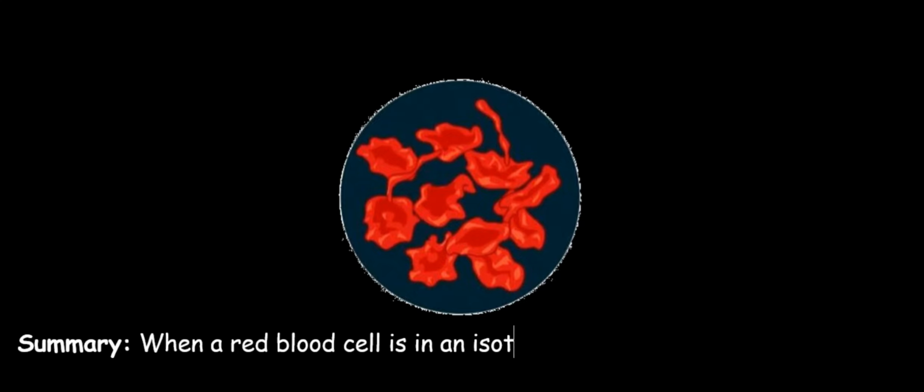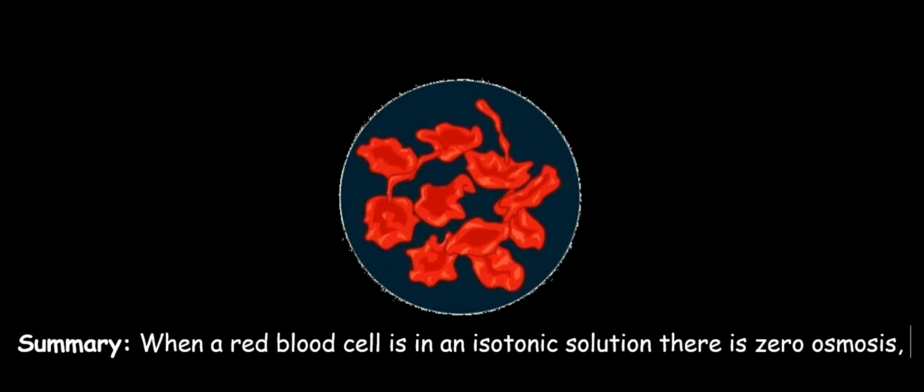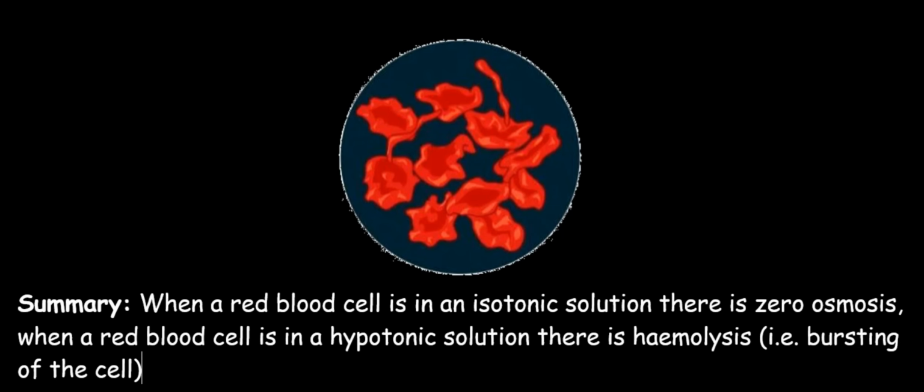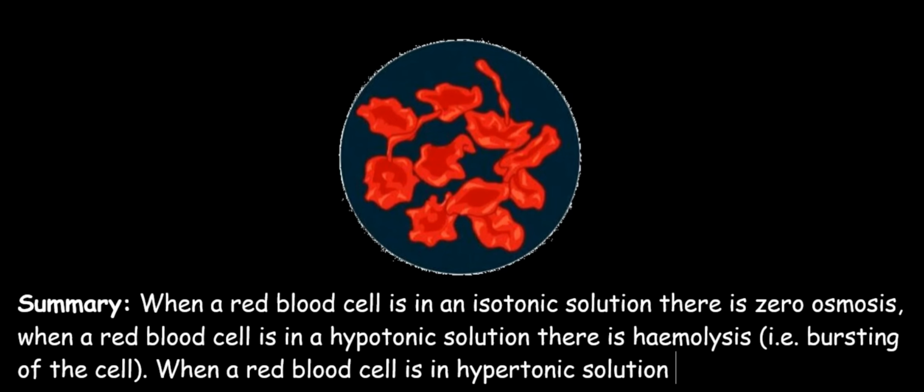To summarize what I have said thus far, when a red blood cell is in an isotonic solution, there is zero osmosis. When a red blood cell is in a hypotonic solution, there is hemolysis, that is bursting of the cell. And when a red blood cell is in hypertonic solution, there is crenation, that is shrinkage of the cell.